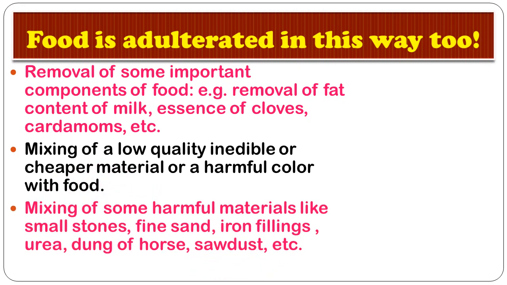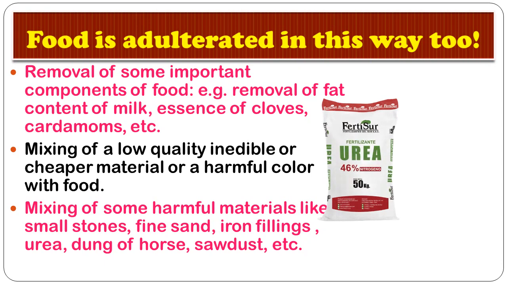And next is mixing of some harmful materials like small stones, fine sand, iron filings, urea, dung of horse, sawdust, etc. These all are harmful materials which are added to food material, and they have very harmful effects.